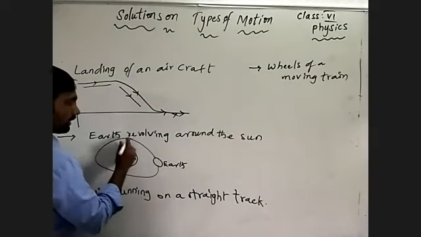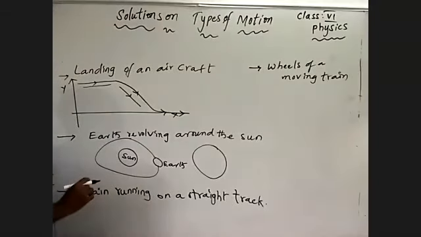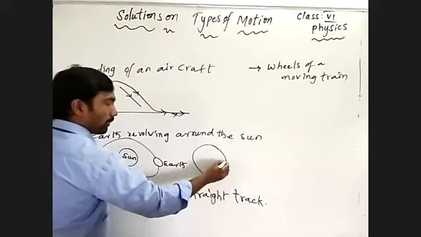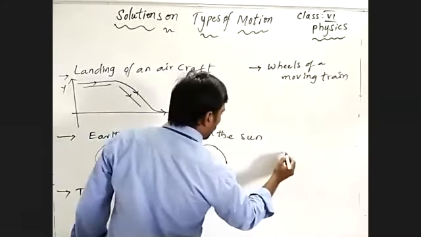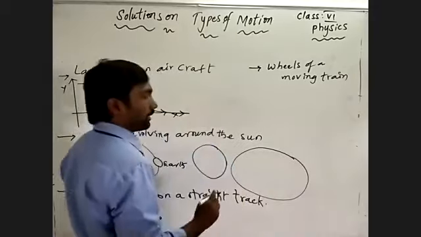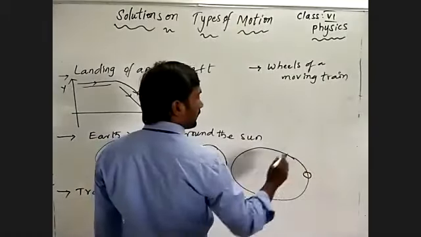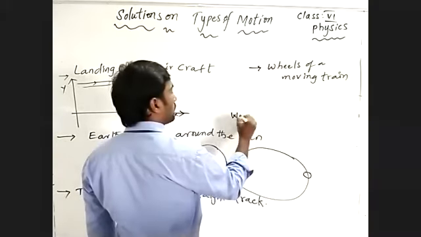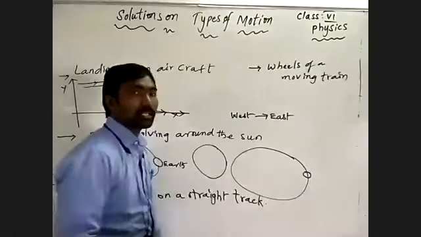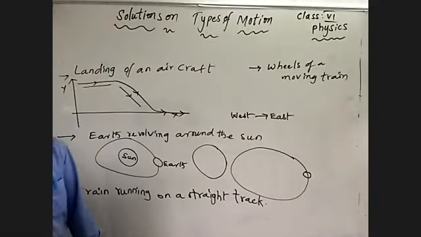So it is moving in a circular path. Generally it is elliptical, but we are considering it circular. Elliptical means imagine the shape of an egg. Suppose the Earth starts from here. Generally Earth moves from west to east. East is towards the sun. That's why we always get sunrise in the east.